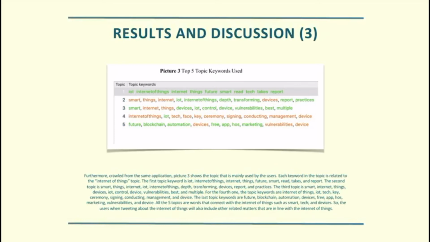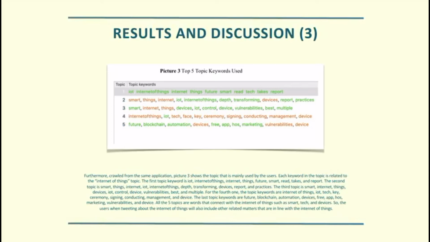Next is the top 5 topic keywords used. Furthermore, crawled from the same application, Picture 3 shows the topic that is mainly used by the users. Each keyword in the topic is related to the Internet of Things topic. The first topic is IoT, Internet of Things, Internet, Things, Future, Smart, Read, Text, and Report.